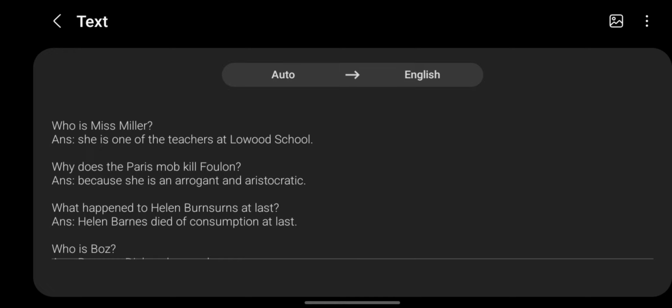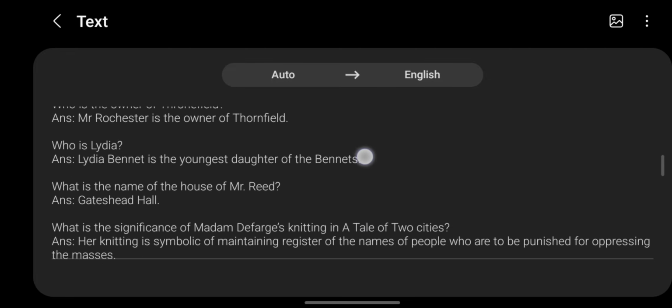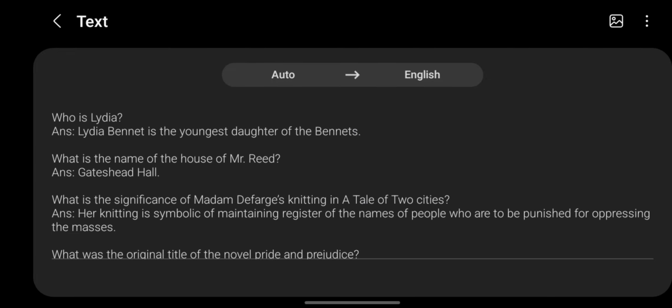Why does the Paris mob kill Foulon? ANS. Because he is arrogant and aristocratic. What happened to Helen Burns at last? ANS. Helen Burns died of consumption at last. Who is Boz? ANS. Boz was Dickens' pseudonym. Who is the owner of Thornfield? ANS. Mr. Rochester is the owner of Thornfield. Who is Lydia? ANS. Lydia Bennet is the youngest daughter of the Bennets.